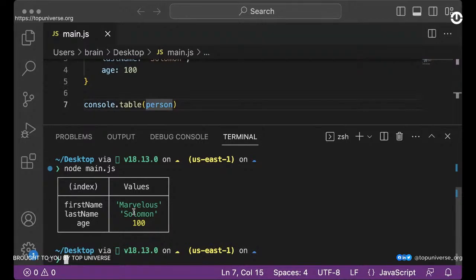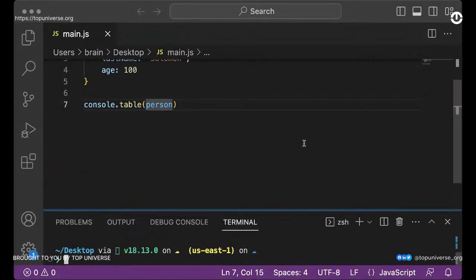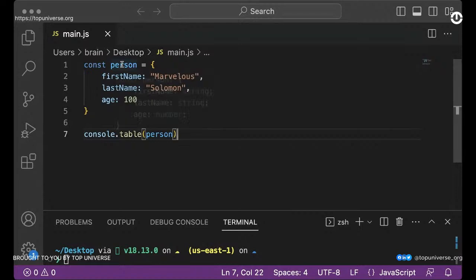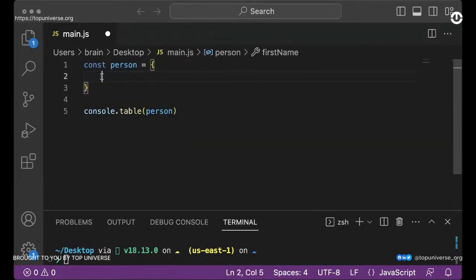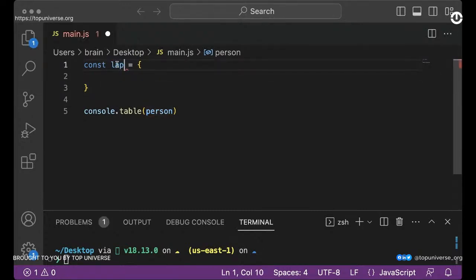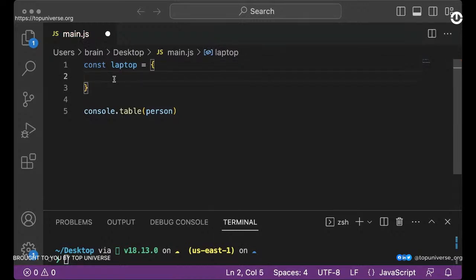All right, so I'm going to show you a different example right now. I'm sure you would understand this even better. Let us work with something more realistic. Of course, the person object makes sense, but let's do something like this. I'm going to create an object, and this time around, I would call this object laptop. Let's assume we have multiple different types of laptops, but we just want to pick some vital properties that you can use to describe your laptop.